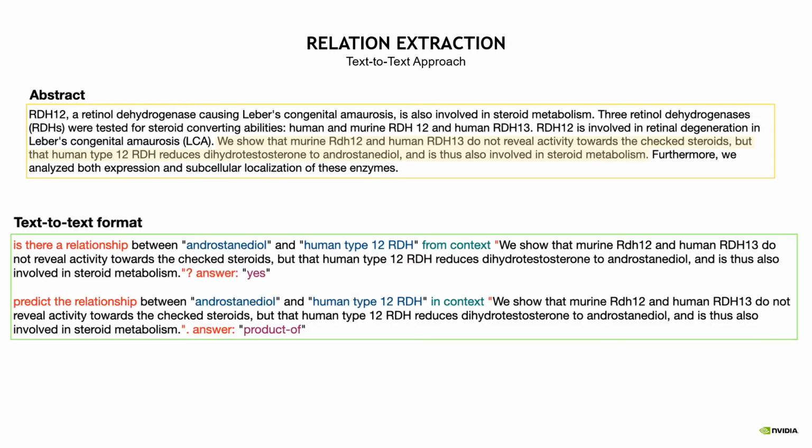We then moved on to our most successful text-to-text format, in which we explicitly ask if there exists a relationship between a chemical and a specific gene. We give it the entire context and we have it simply predict yes or no. And then if a relationship exists, we say predict that relationship, and the only thing the model has to output is the text description of the relationship between that gene and chemical.